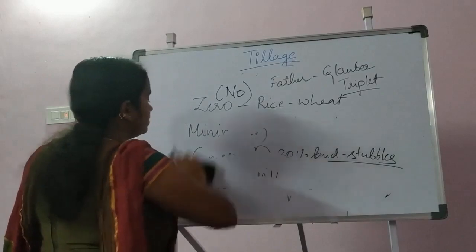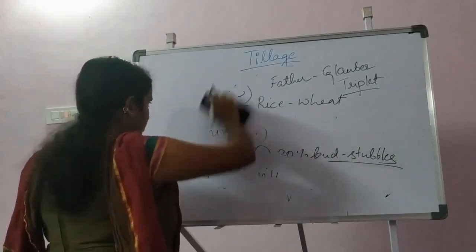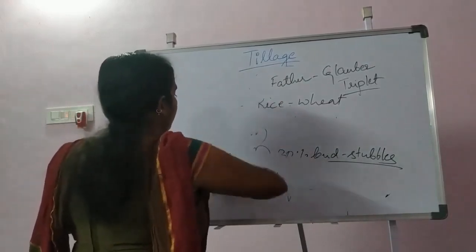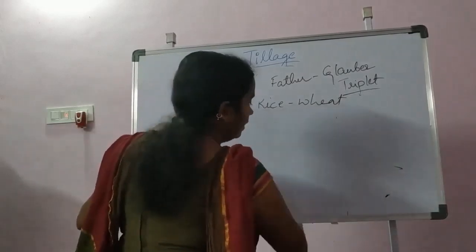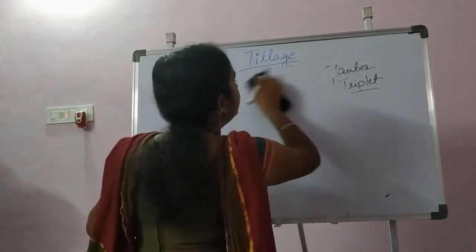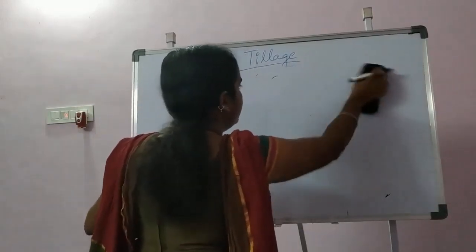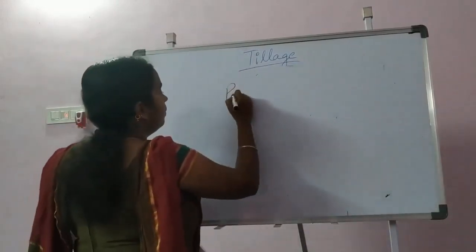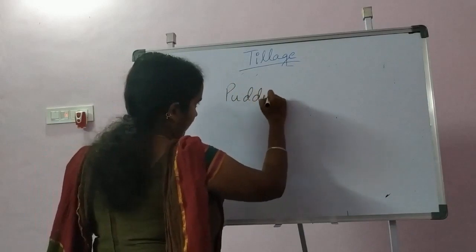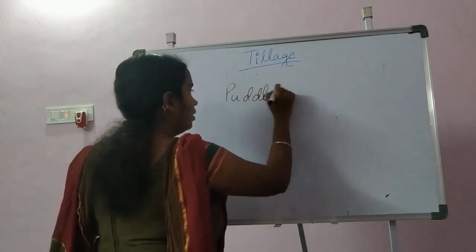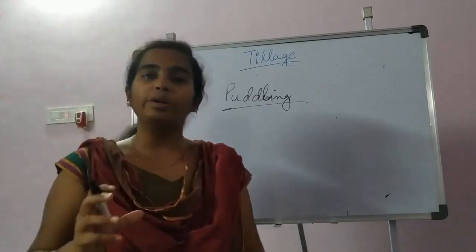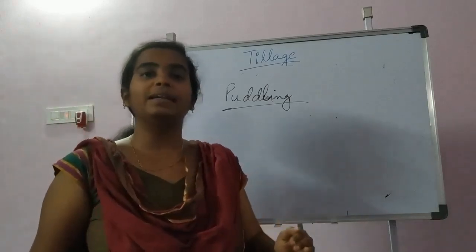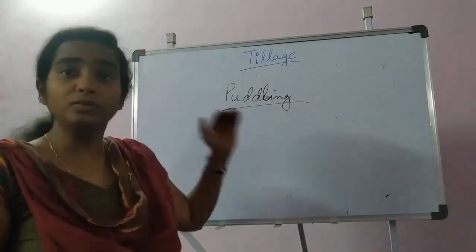Another important soil operation is puddling. Puddling is an operation that is done in wet soil, which you find in paddy soils, rice soil. Puddling is plowing the soil when water is stagnated on the soil.